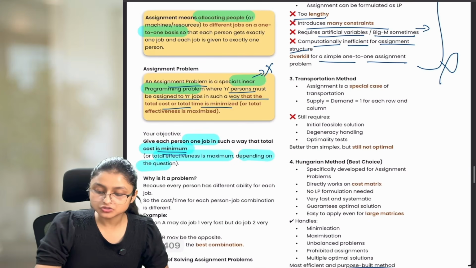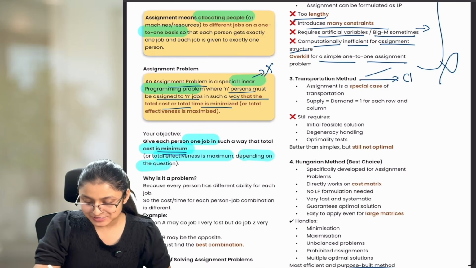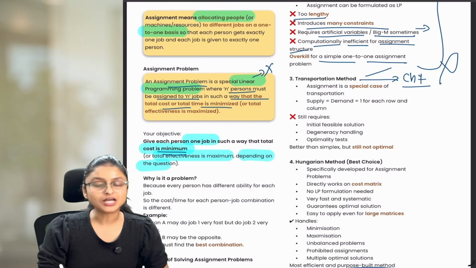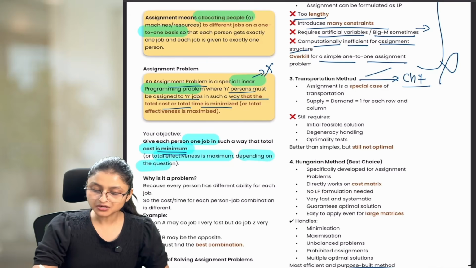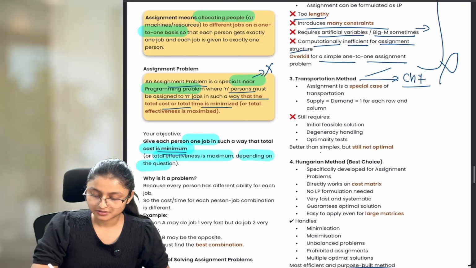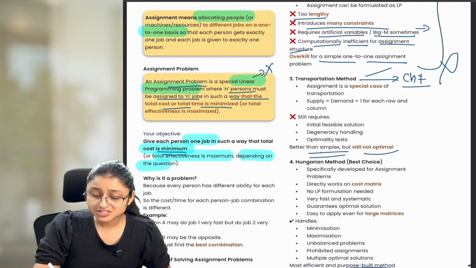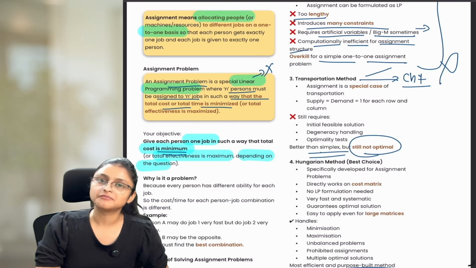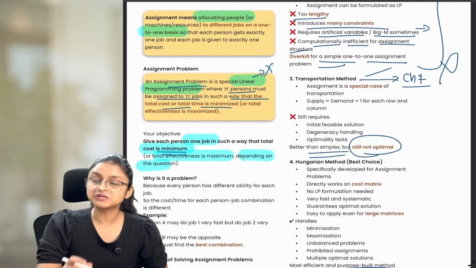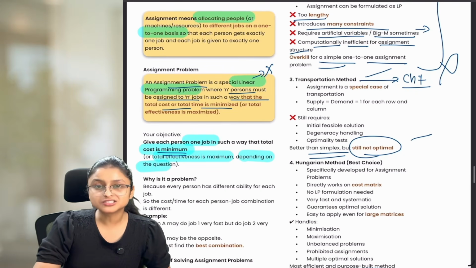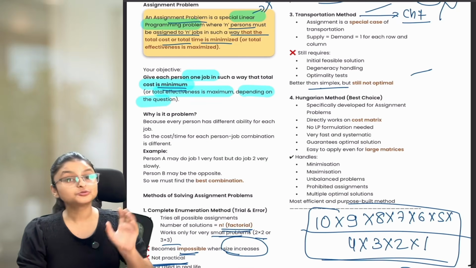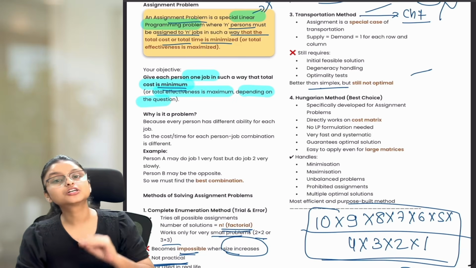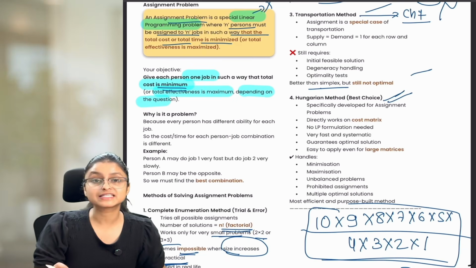There is one more method which is known as the transportation method, and this we are going to study in our chapter number 7. This transportation is also a kind of way with the help of which you can assign work to a specific worker. But here also it becomes complicated. Better than simplex, but still not optimal for you to handle an assignment problem. It is not as complicated as simplex, but it is still a complicated situation to handle a simple assignment problem. As the transportation method also becomes complicated, there is a specific method used for handling assignment problems, and that is known as the Hungarian method.